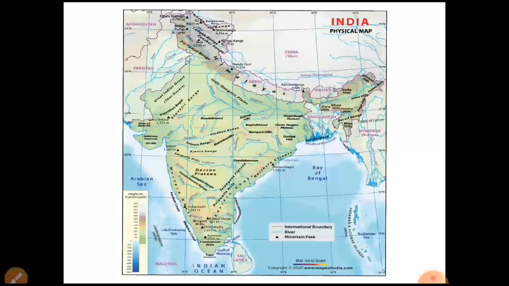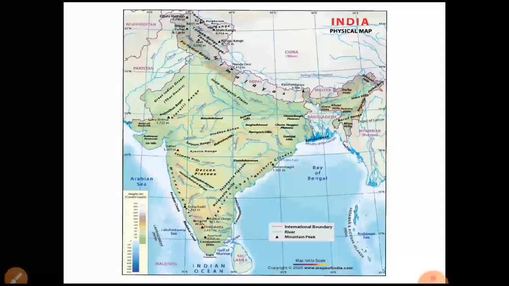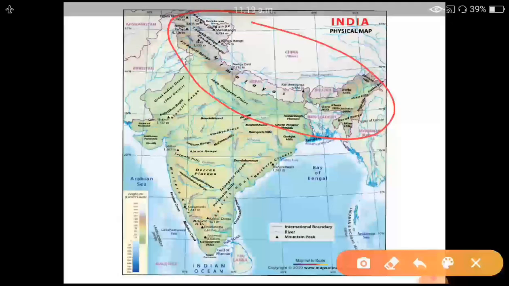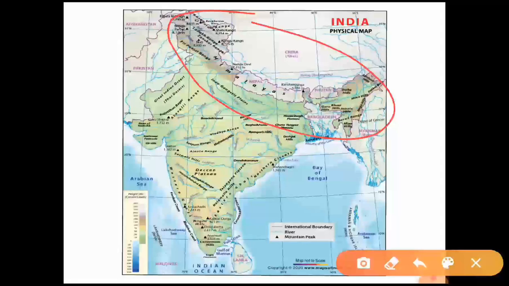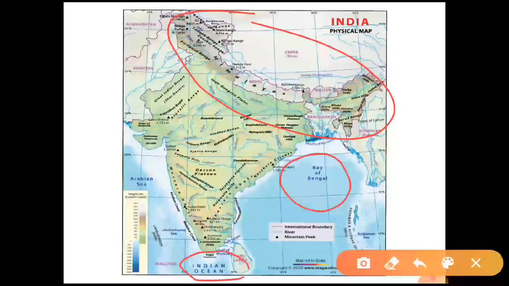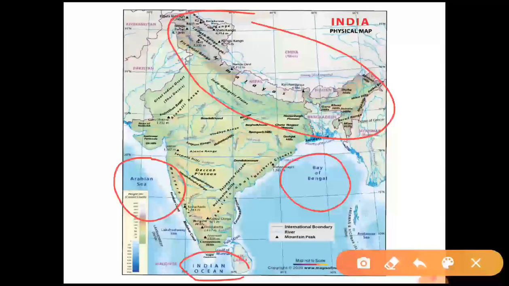Here is given the physical map in which the natural boundaries of India are shown. Himalaya in the northern side. To the east there is one water body, which is the Bay of Bengal. To the south we can see the Indian Ocean, and to the west we can see the Arabian Sea. So India is protected by these natural boundaries.